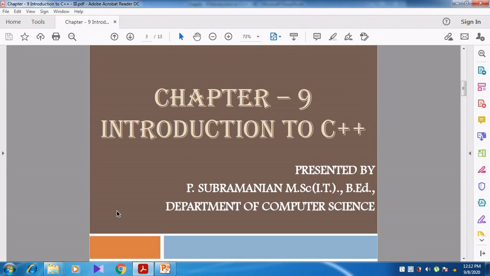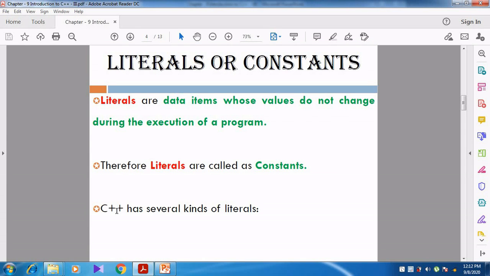In this video we are going to discuss chapter 9, Introduction to C++. In the last video we discussed tokens. Tokens are classified into 5 types: keywords, identifiers, constants, operators and punctuators. In the last video we discussed the keyword and identifier.